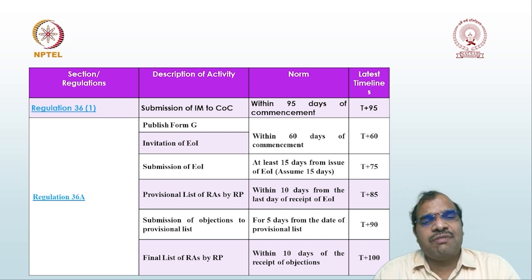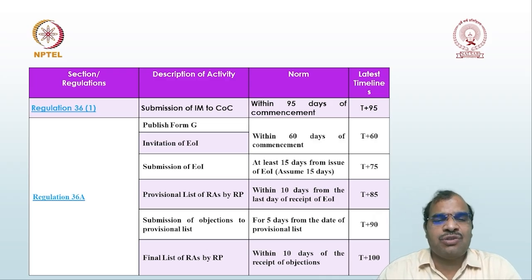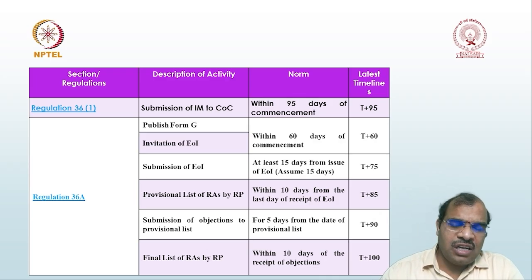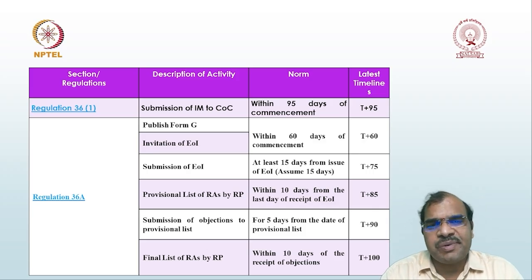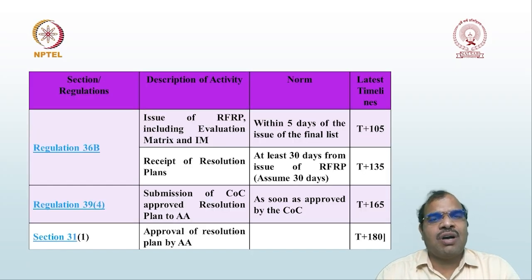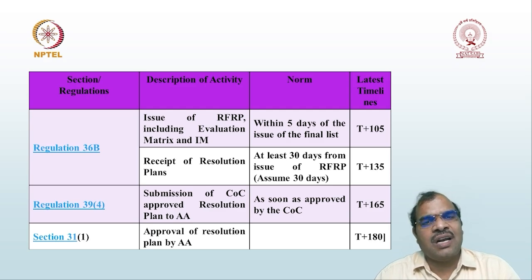Then the provisional list of resolution applicants by the RP is T plus 85. Then submission of objections, if any, T plus 90. Then the final list of resolution applicants by the RP, T plus 100, that is 90 plus 10. Then issue of RFRP including evaluation matrix and IM within 5 days, that is T plus 105. Then receipt of resolution plan has to be done by T plus 135.